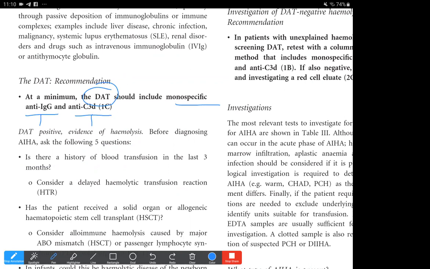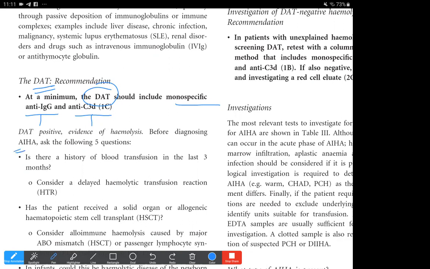First we documented the hemolysis, that was on blood chemistry and on blood film as well, and then in urine microscopy, and also in urine by doing urinary hemosiderin. Then we documented the immune nature by proceeding with the direct antiglobulin test, and then before diagnosing it to be autoimmune, we need to rule out alloimmune.